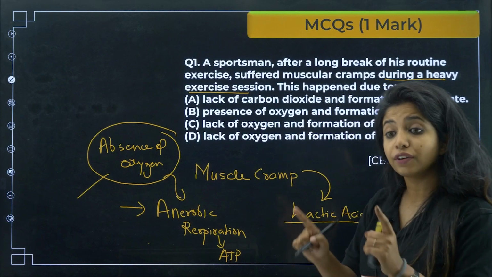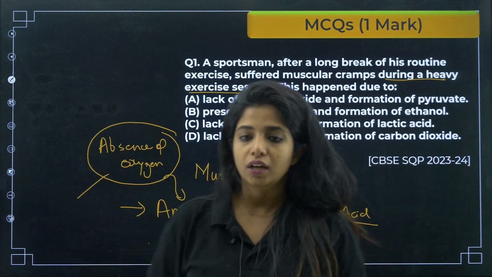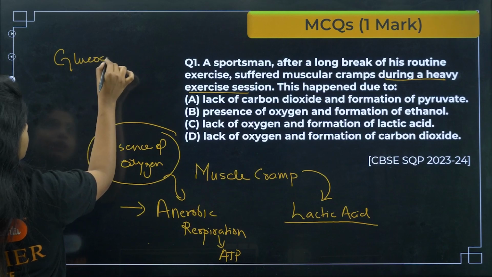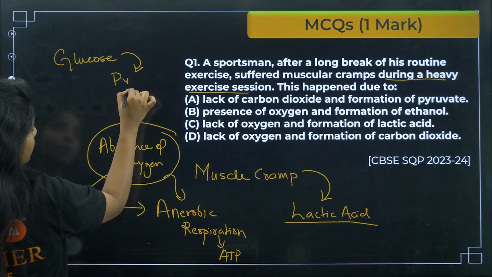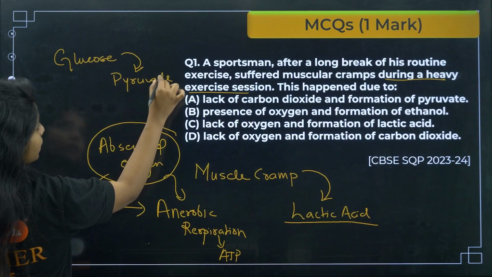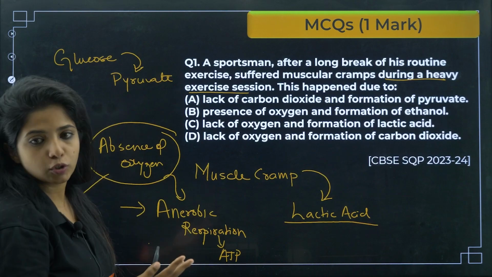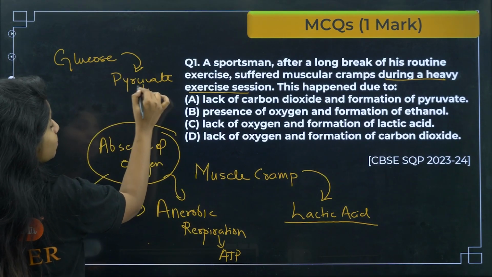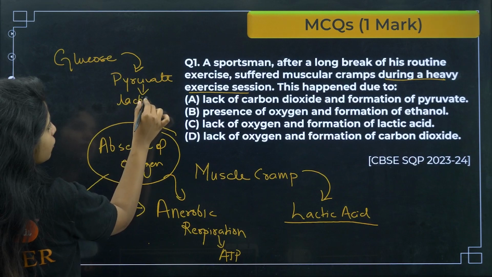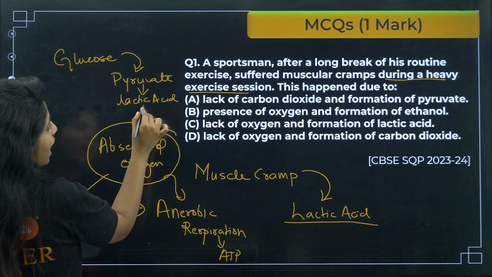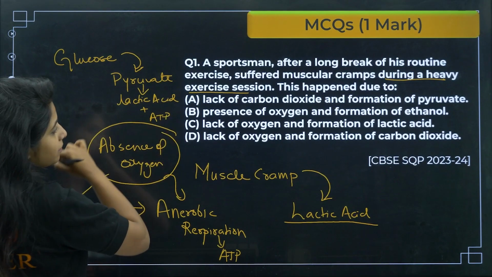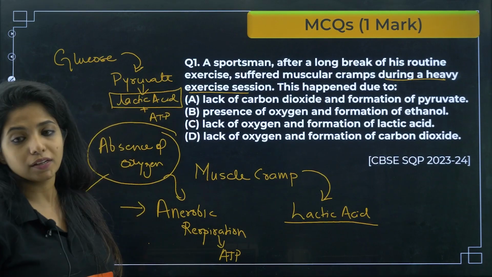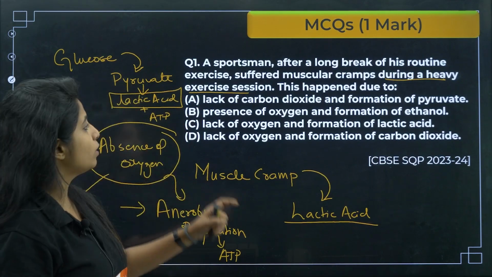Now when this shift happens, my dear children, what will be happening inside the body? Usually glucose gets converted into pyruvate, and this pyruvate undergoes aerobic respiration inside the mitochondria. But this time in anaerobic respiration, this pyruvate will be converting itself into lactic acid as well as ATP. Now lactic acid, when it is produced, will be causing the muscle cramp. So what is the correct answer?